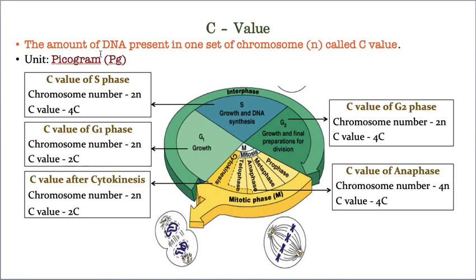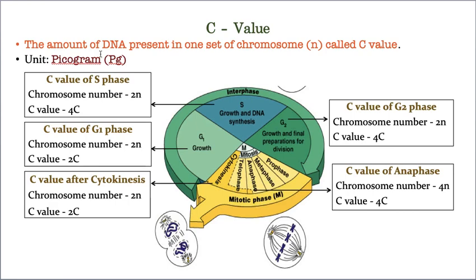Okay, now the next topic is C value. C value means the amount of DNA present in one set of chromosomes. If you take a haploid cell, the cell which has only one set of chromosomes is called haploid.